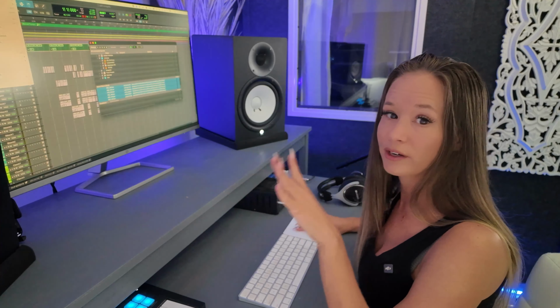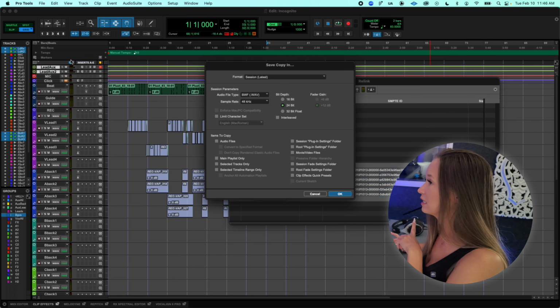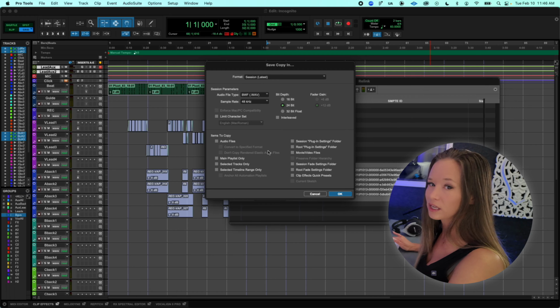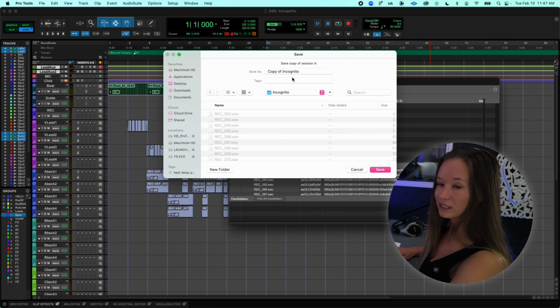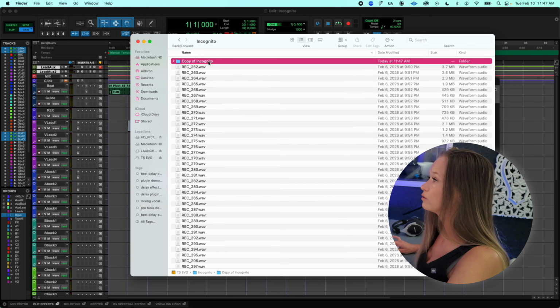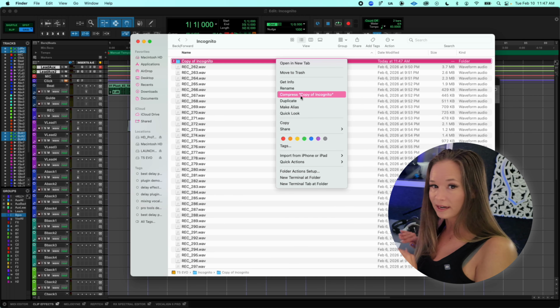Sometimes they rearrange their files and then they send it to you and the files aren't where they should be. So instead of copying the session folder, here is a super simple, foolproof way to avoid not having the files. Go to File, Save Session Copy In, and then it's asking you what do you want to save. All you have to check is the audio files folder as well, and then everything else is good to leave. Hit OK, decide where to save it, hit save, and then wherever you saved it, it will be called copy of that session. You can zip this folder or compress it, send them that zip folder, and they will have everything for sure.